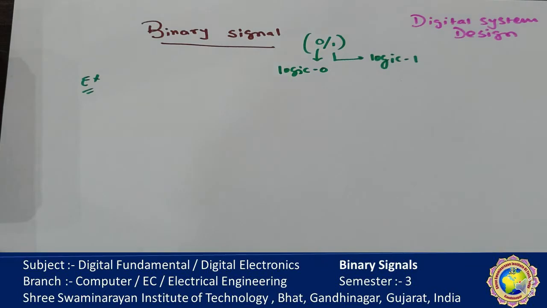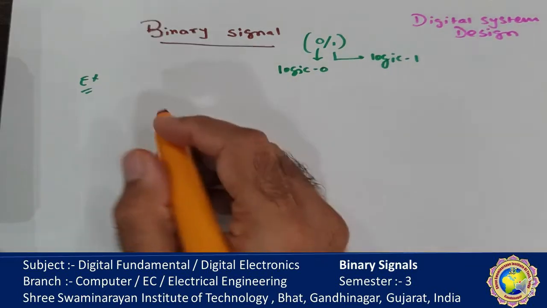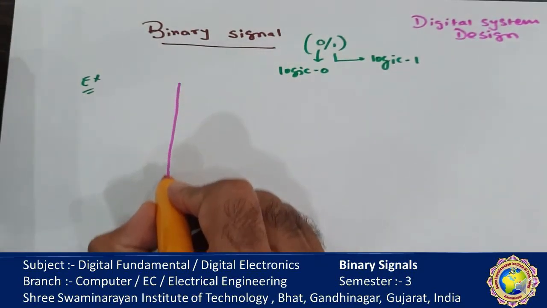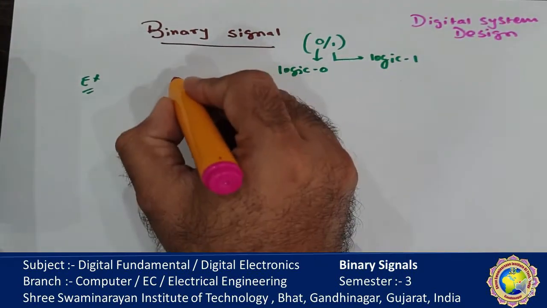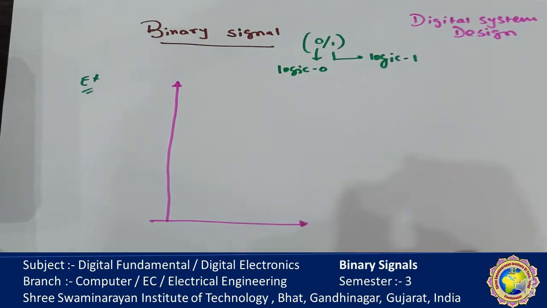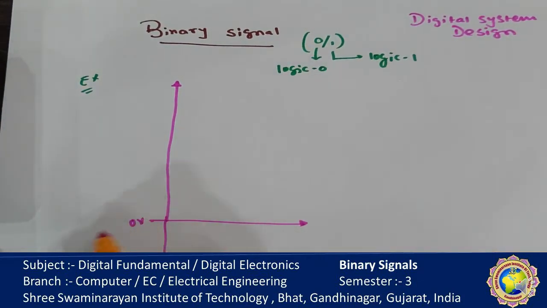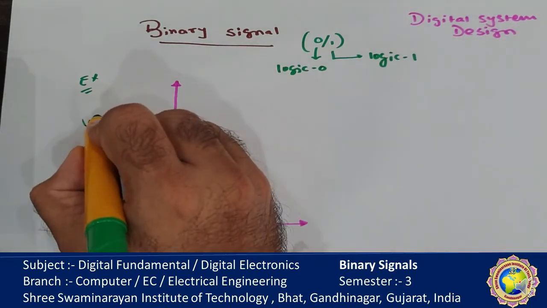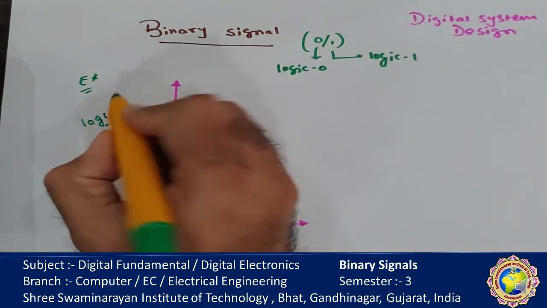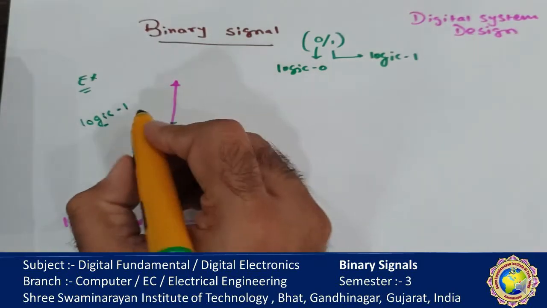Suppose I have one digital circuit, and my nominal value is 0 volt for logic 0 and for logic 1 the voltage level is 5 volt.